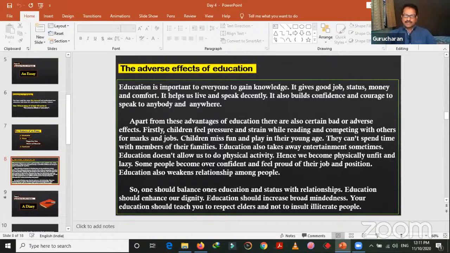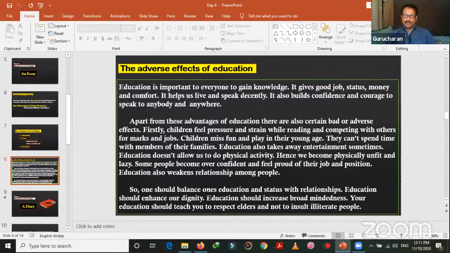Apart from these advantages of education, there are also certain bad or adverse effects. Firstly, children feel pressure and strain while reading and competing with others for marks and jobs. Children miss fun and play in their young age. They can't spend time with members of their families. Education also takes away entertainment sometimes. Education doesn't allow us to do physical activity. Hence, we become physically unfit and lazy.